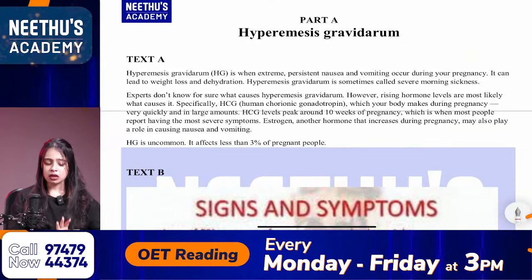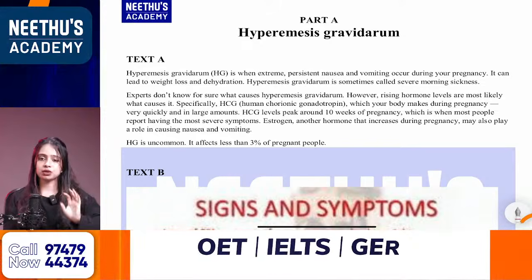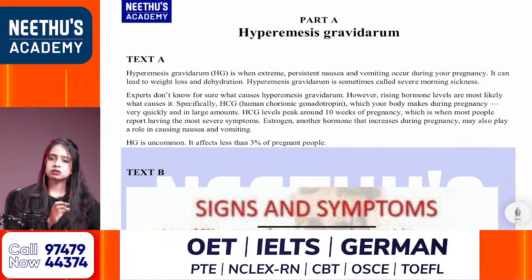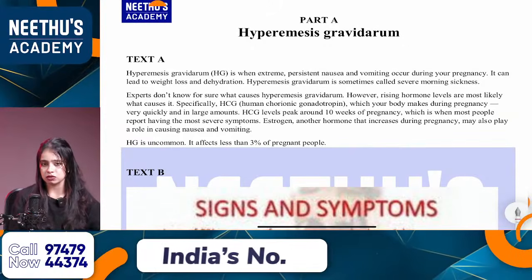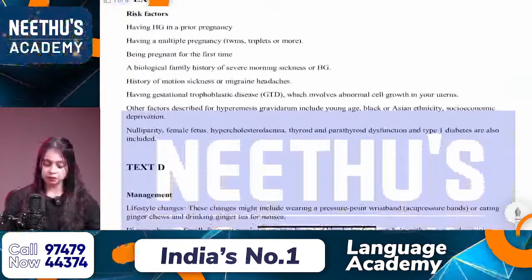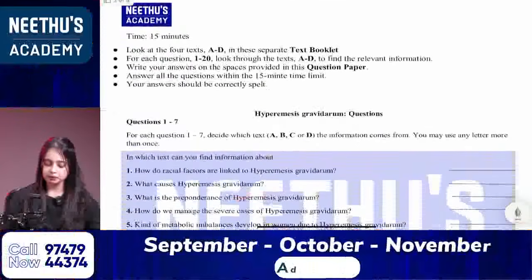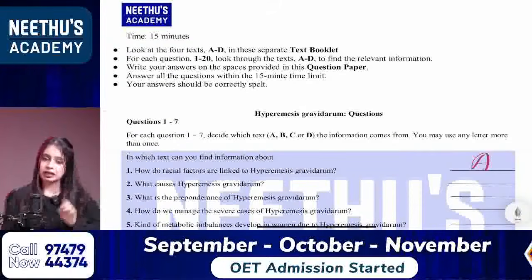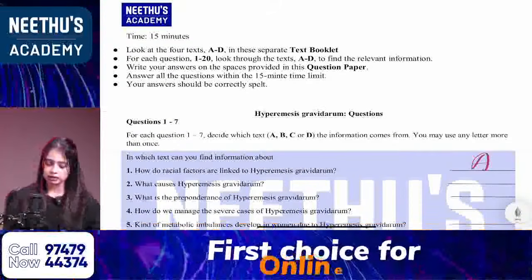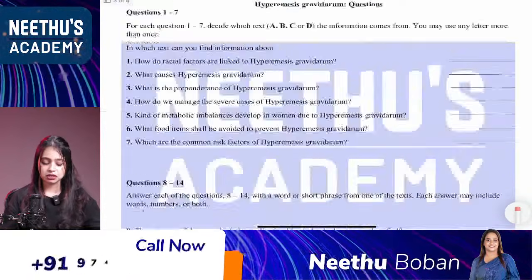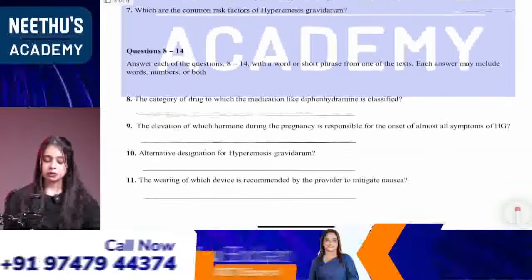Then identify from which text you got that answer. You don't have to write that exact answer there, but still just write from which text you got that answer. That's enough. For example, if the first question is from text A, you can write there A. Don't write text A, just write A.